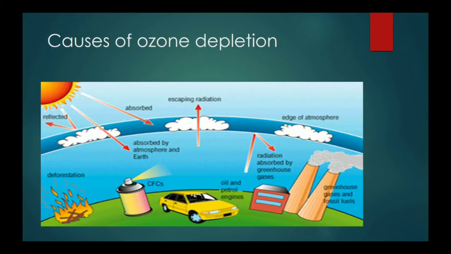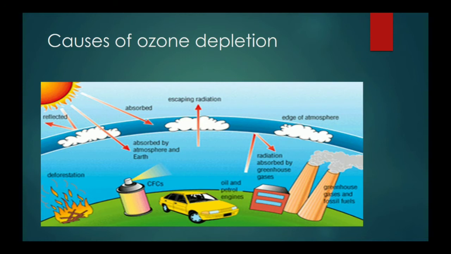Then you are listening that now the ozone is depleting. Depleting means the layer of the ozone is becoming thin. What are the causes that the ozone is depleting? There are different causes. One very common cause I can tell you is that at our home we are using the refrigerator, then we are using the deo spray, and there are different activities you can see.